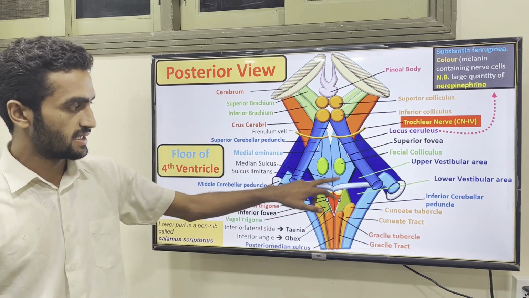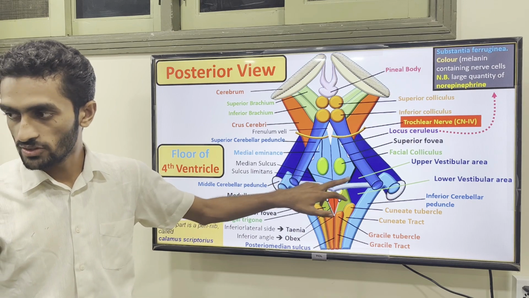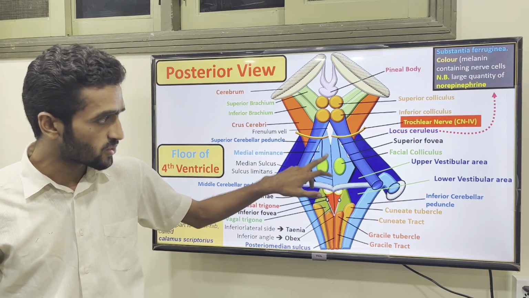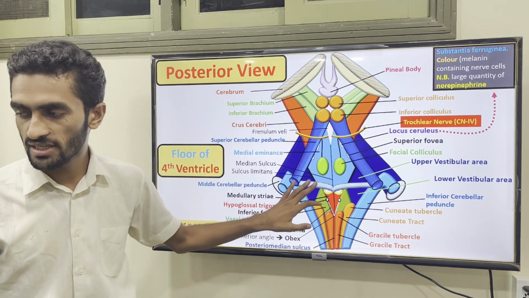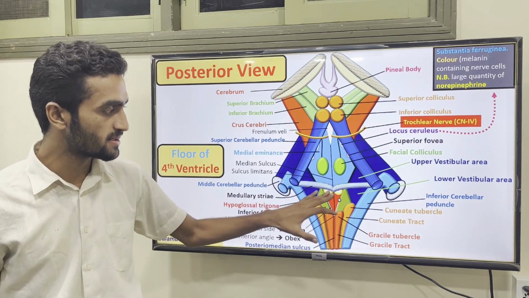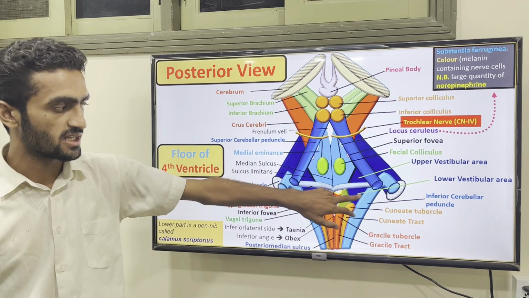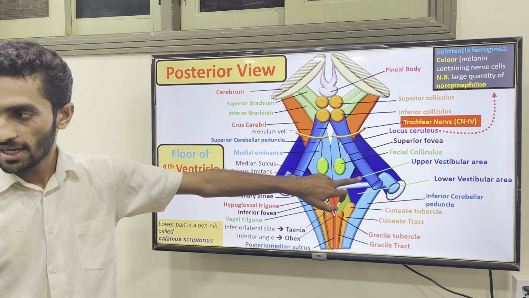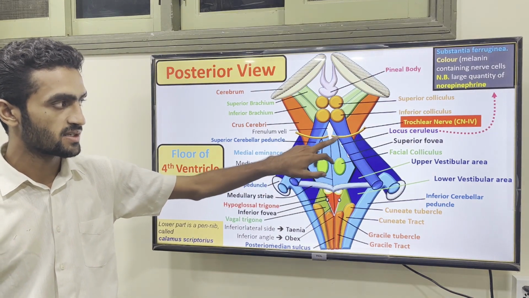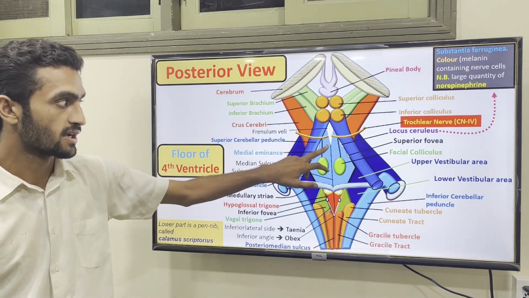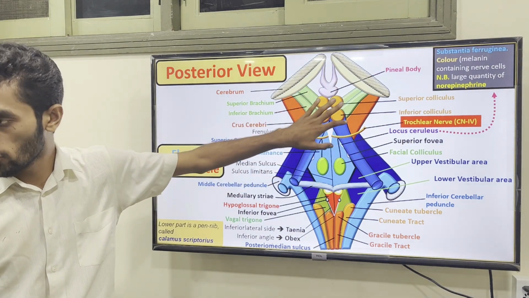At the pons level, you have seen the facial colliculus. The superior fovea and inferior fovea are not much important. The major importance is these things which can be tested, and you see the lower vestibular area and the upper vestibular area, and the trochlear nerve coming out here. And in the midbrain we have seen the four colliculi.